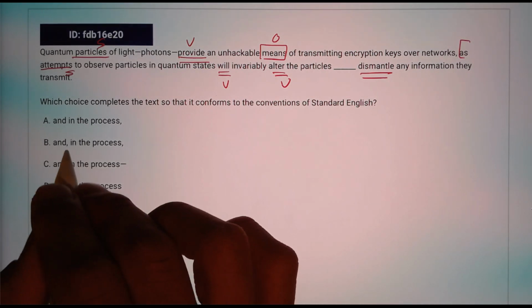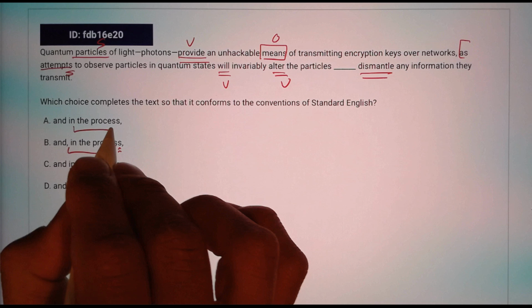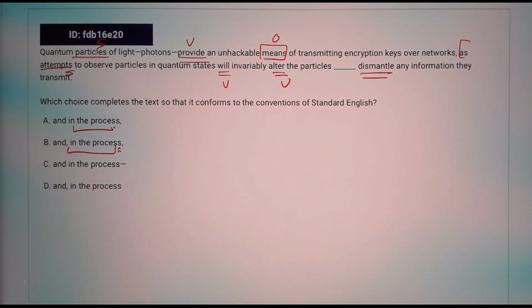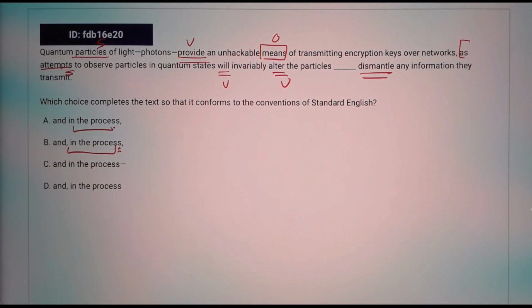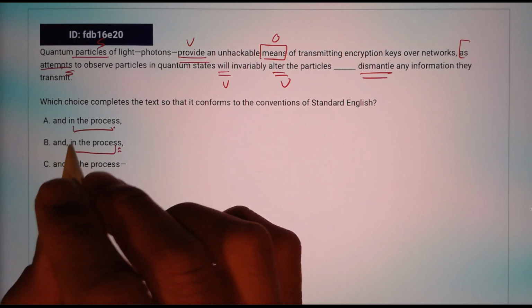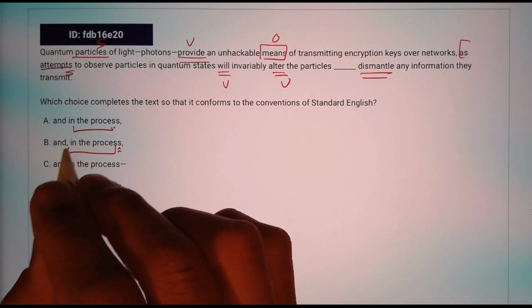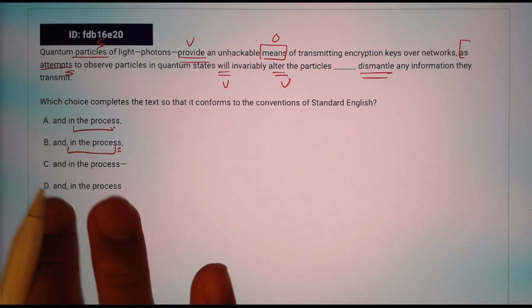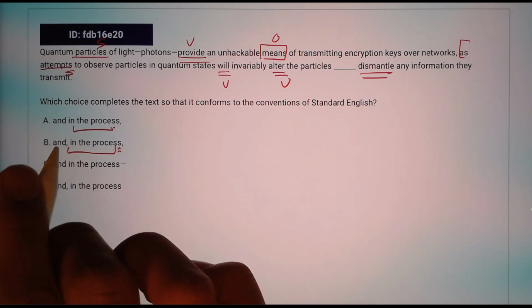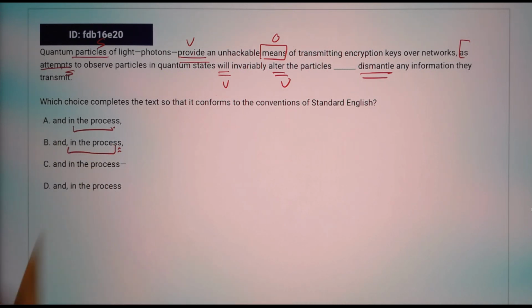Now, one thing is that in the process, you guys see that in the process has to be the non-essential element that can be removed, and therefore it's a supplementary phrase that you can put comma before and after. And I did say in the past that you normally don't have the comma after and when you connect two independent clauses, but this is a case where you can have a comma. If it happened to be right after and, you have a supplementary phrase.